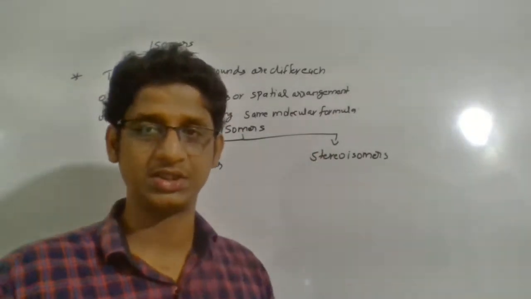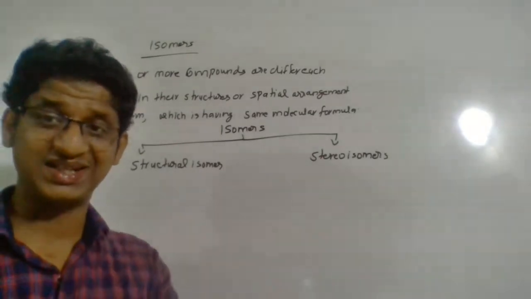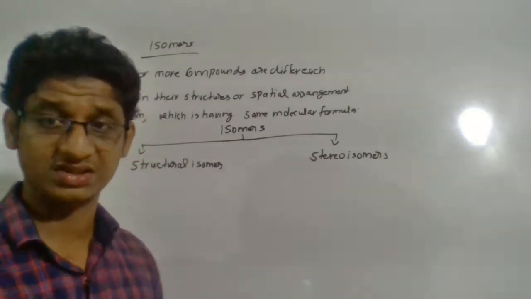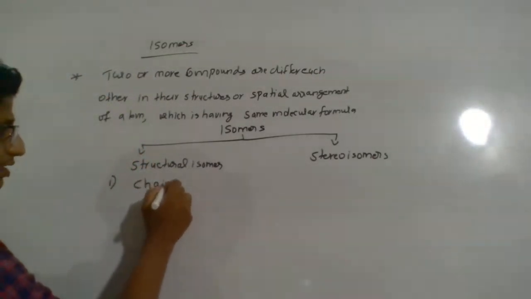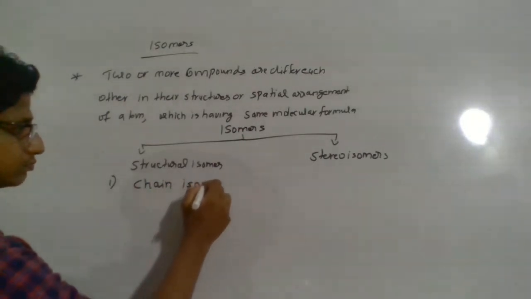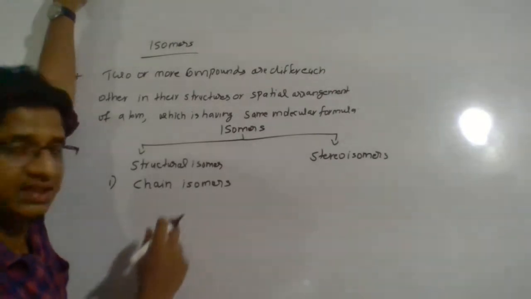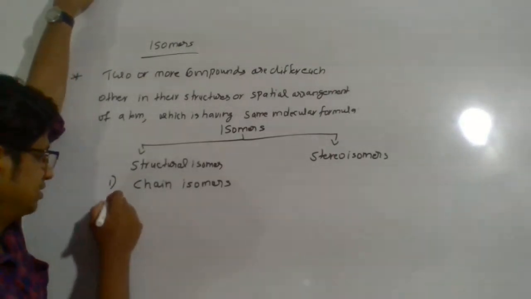In stereoisomers, the spatial arrangement will be the difference. Now, this structural isomer we can still classify. Let us first list out the important structural isomers. First one, chain isomers. As the name suggests, they differ in the chain. We can discuss one by one with examples.